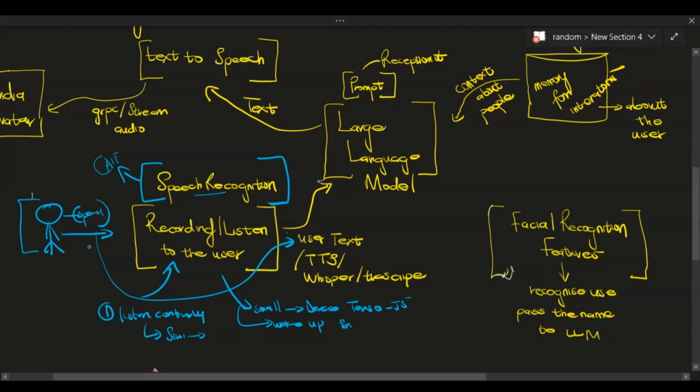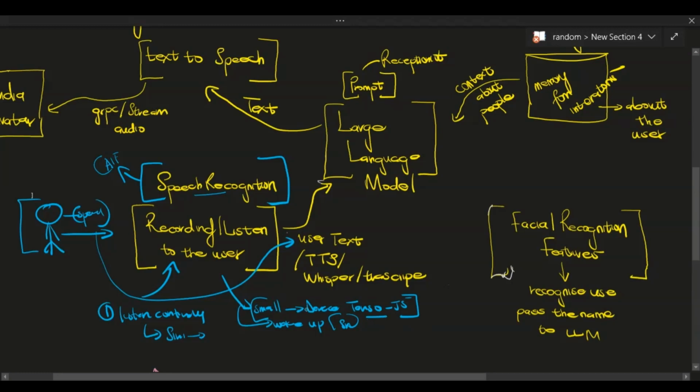When the user says that wake word, we know the user wants to speak to our AI receptionist, so we start processing. The reason I'm saying a very lightweight model is that we don't send anything to the server all the time. Everything is running on the user device.